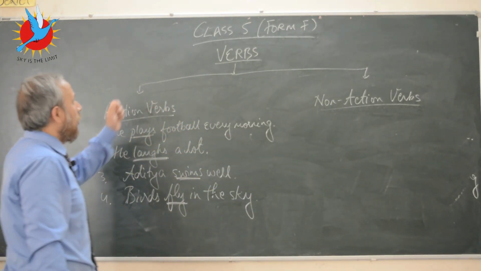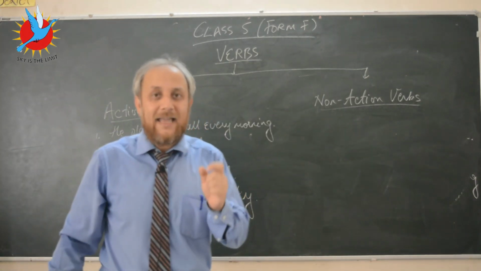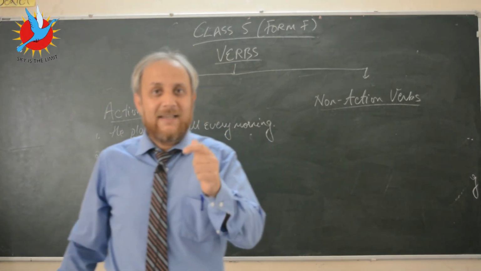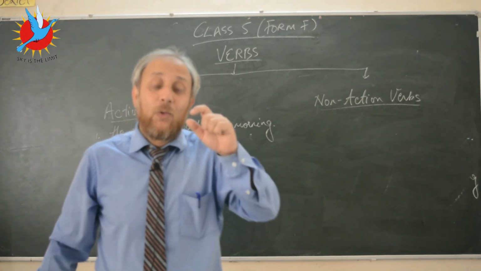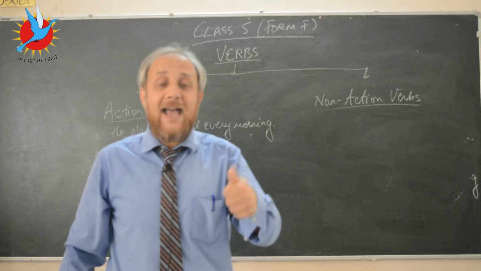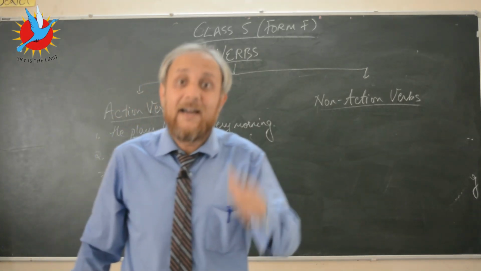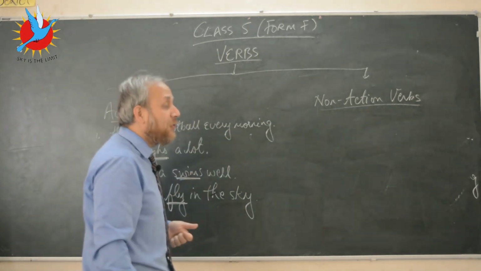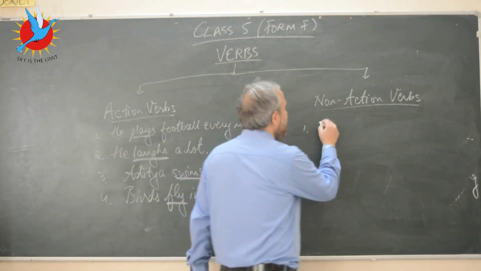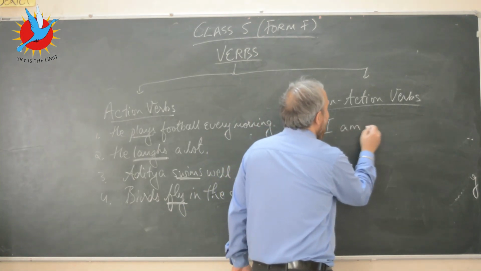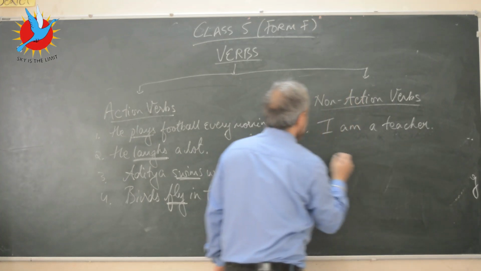Anyway, you can look at it that way, but also remember, kids, that there are certain words that don't show action. However, we still count them as, or they are still considered verbs. I will write a few example sentences for you on the board again. Let's say, I am a teacher.